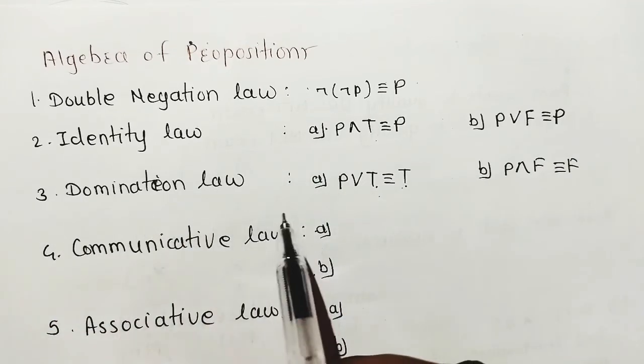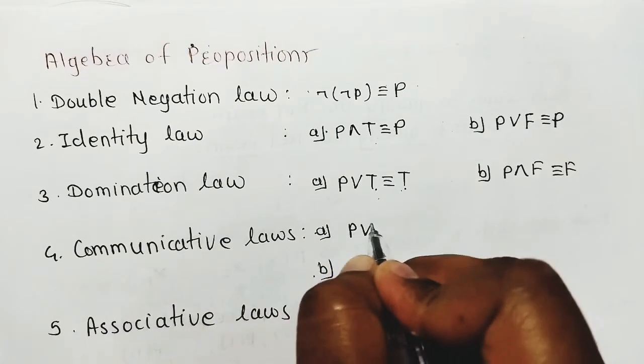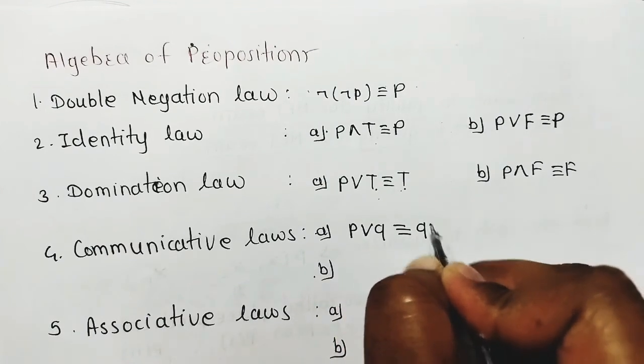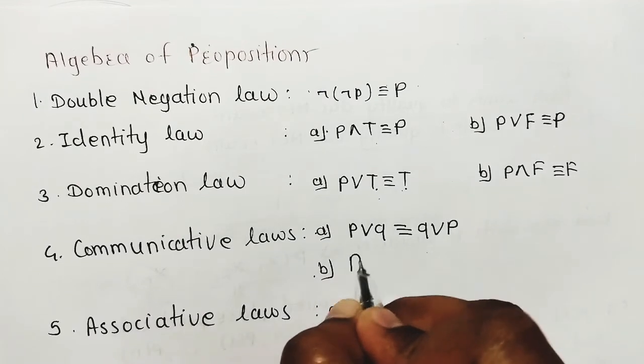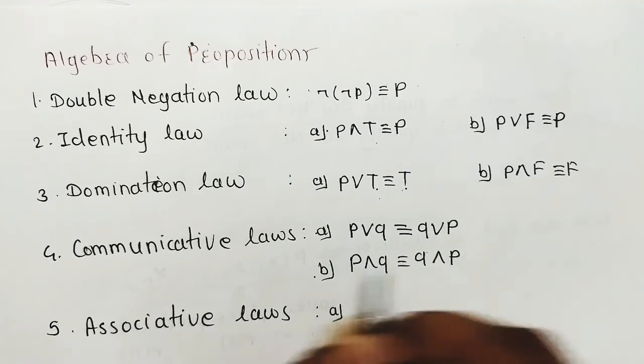Now next is the commutative laws. Commutative laws mean if P or Q, then it is logically equivalent to Q or P. This is commutative. Next, P and Q is logically equivalent to Q and P, just the opposite.